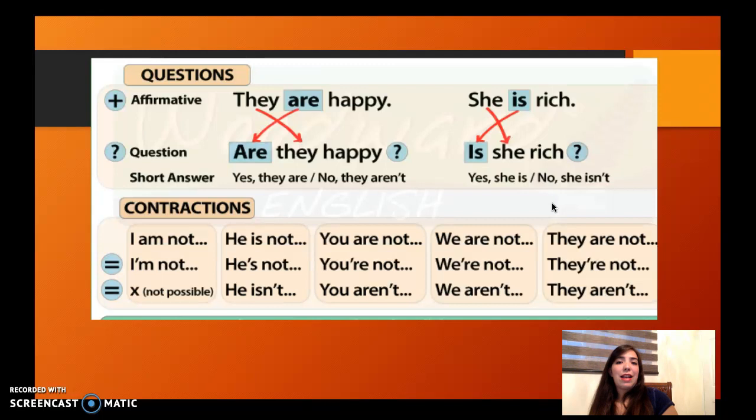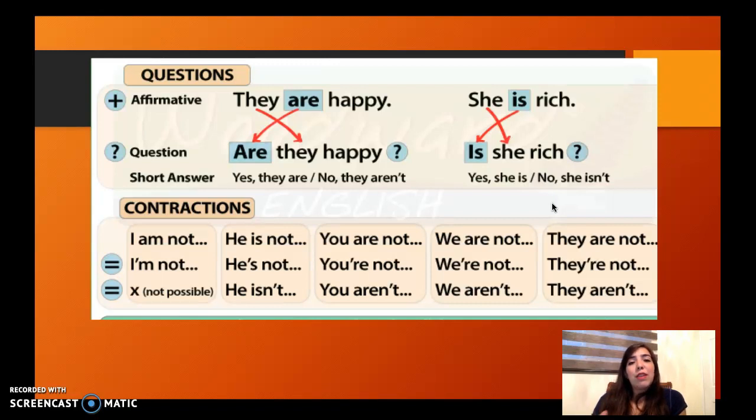And the short answers, the yes or no answers, have the same verb to be in them. For example, yes, they are. No, they aren't. If the answer is no, we say no, they aren't.